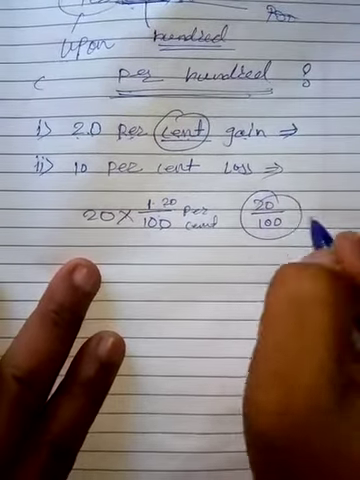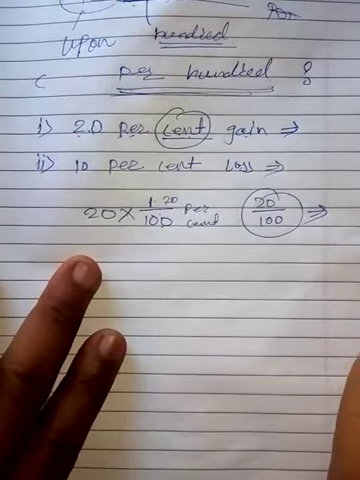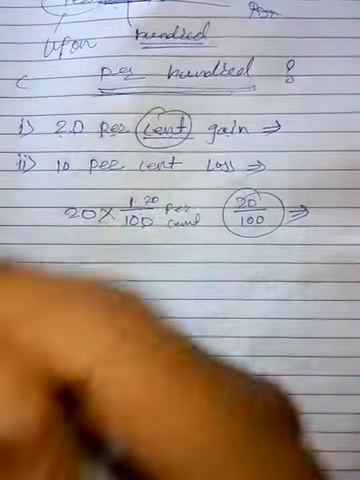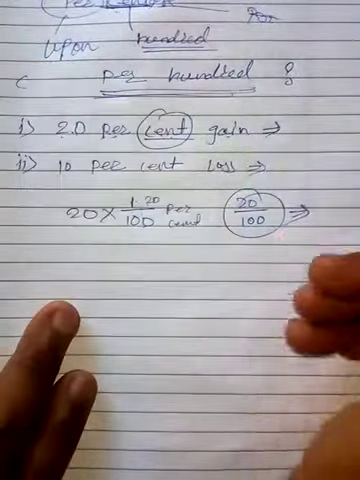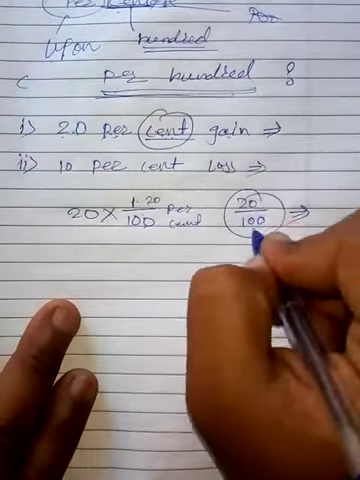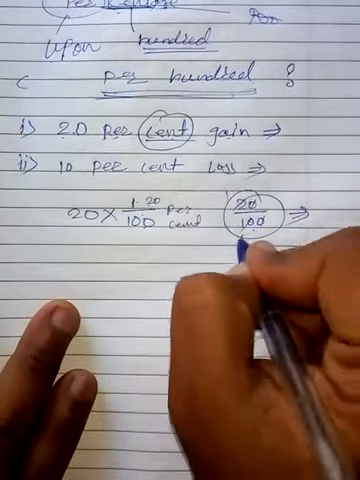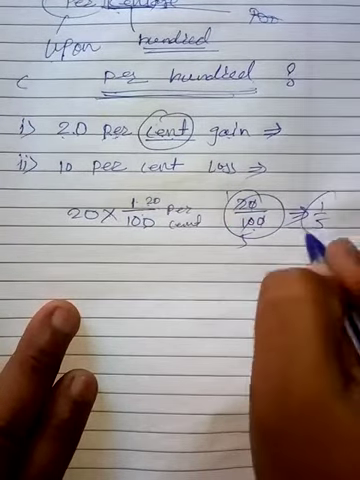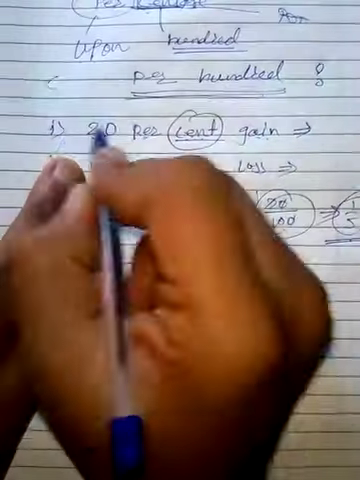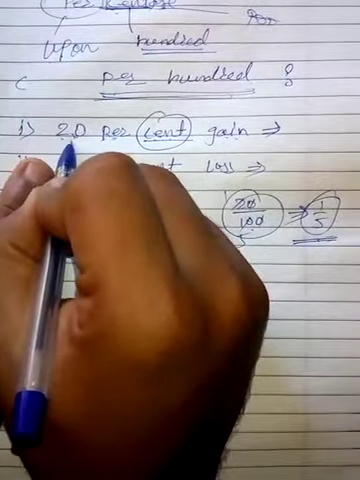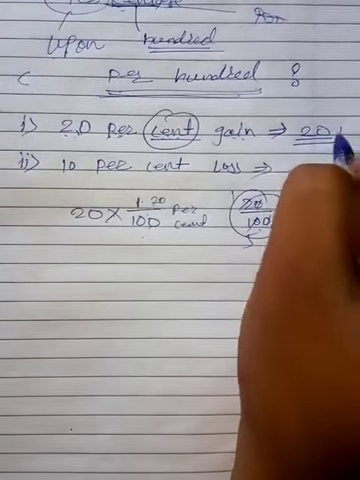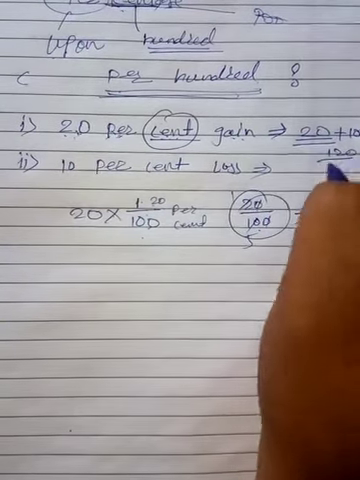20 upon 100, so it becomes a fraction again. See how maths is interlinked to the concepts. I am telling some concepts to you in a different way just to help you understand. 20%, if we calculate it, 2 fives are 10, so it becomes 1 upon 5. I will tell you about fractions afterwards. So 20% gain means out of 100, 20 is the extra gain, so it becomes 120.